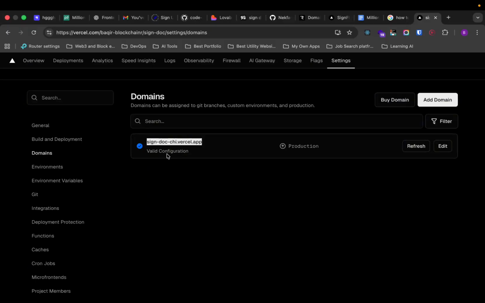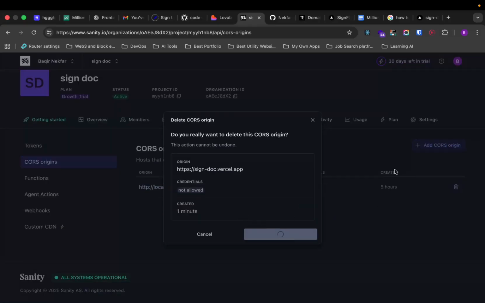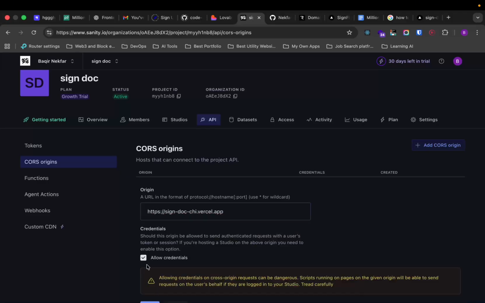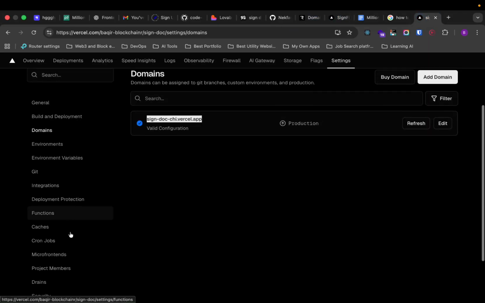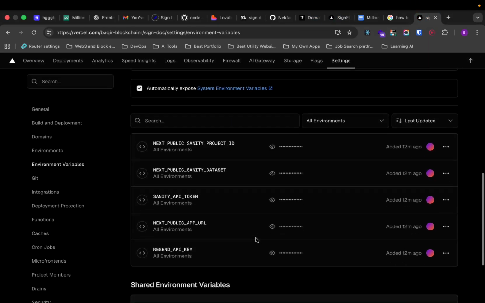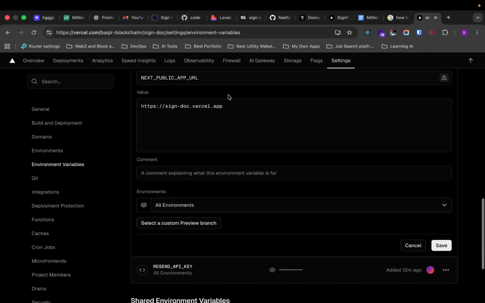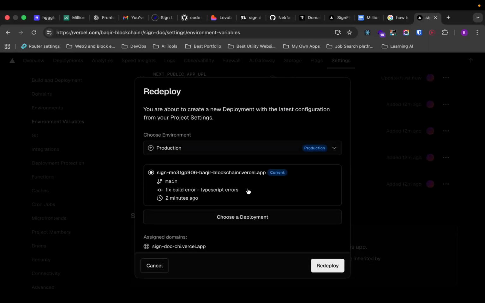Instead of that, we need to delete this one, then instead we need to add a new one, which is this one, https and this one, and then allow it, saving that, and then that's it. So we are going to have this, and now coming to this one, we need to go to environment variables, and then edit the public API URL here, and that's it. So we need to update this one as well. We need to save that, and boom, and then we need to redeploy, because if we do not redeploy, then it doesn't work.